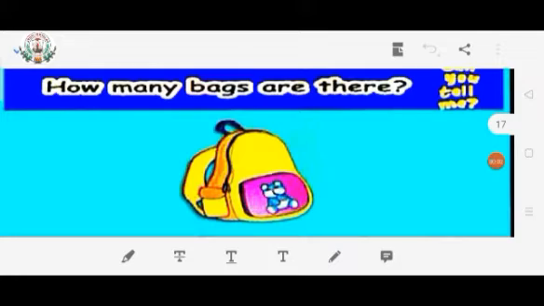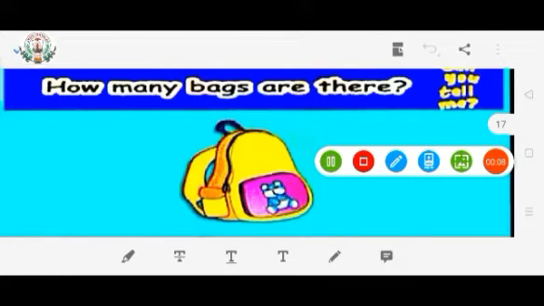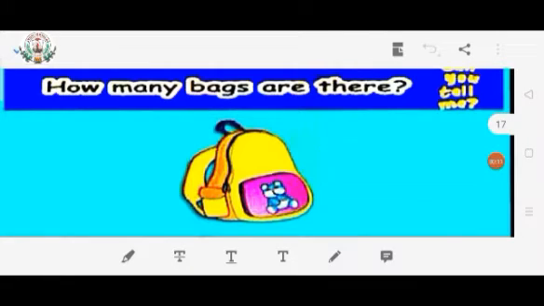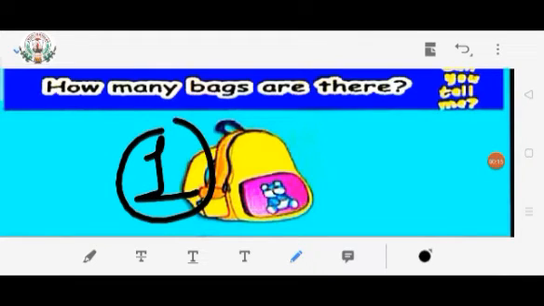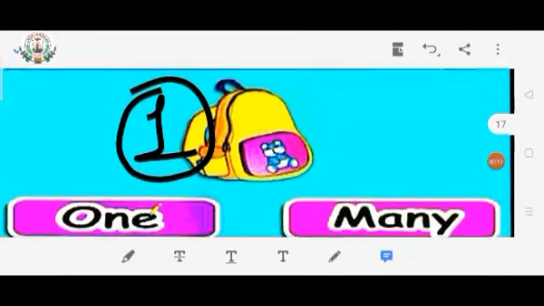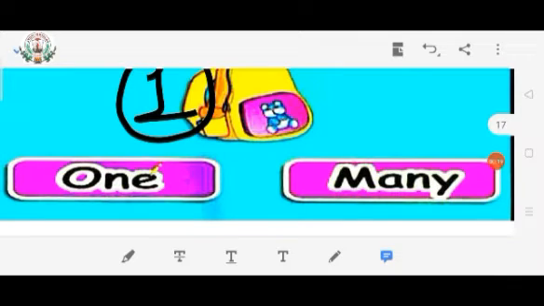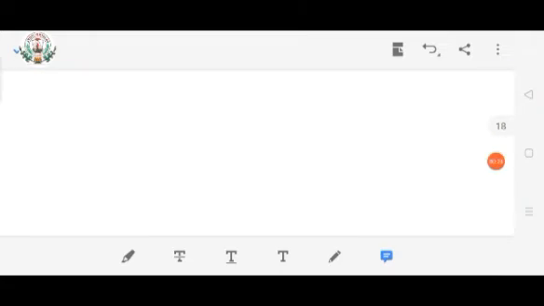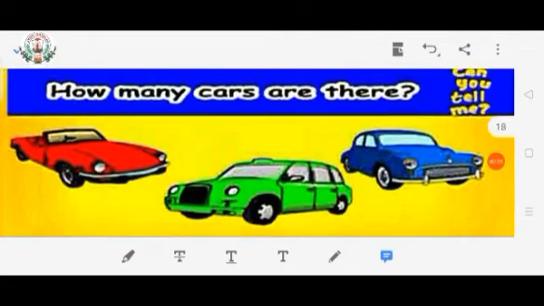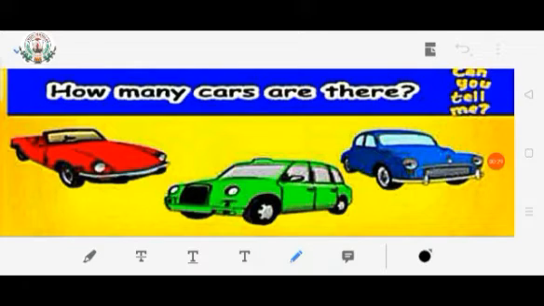Now tell me, how many bags are there? Look at the picture, children. Only 1 bag is there. Again, look at the second picture, children. How many cars are there? 1, 2, 3.